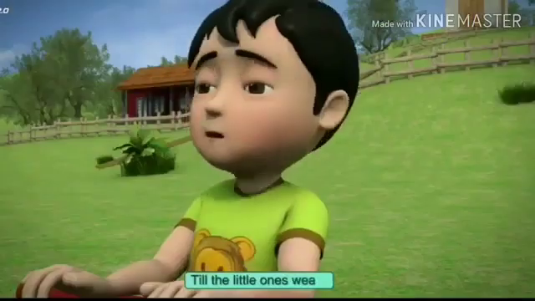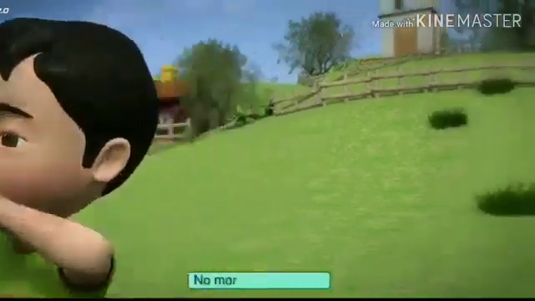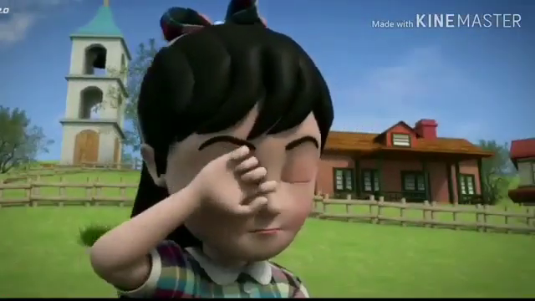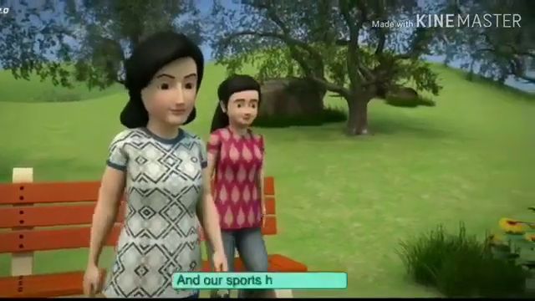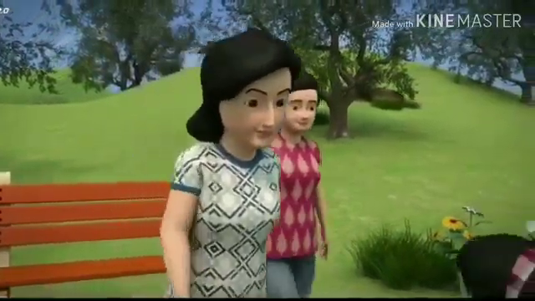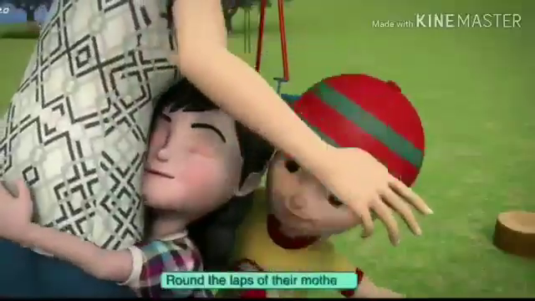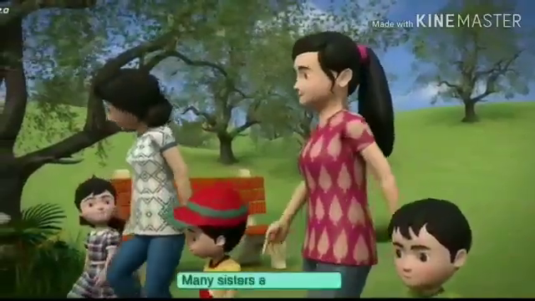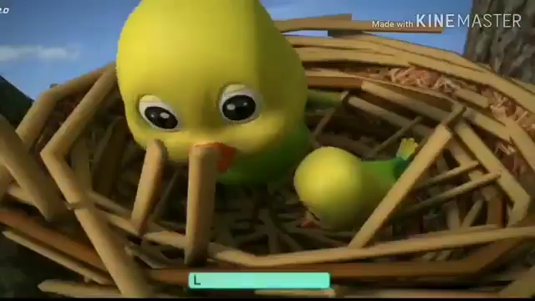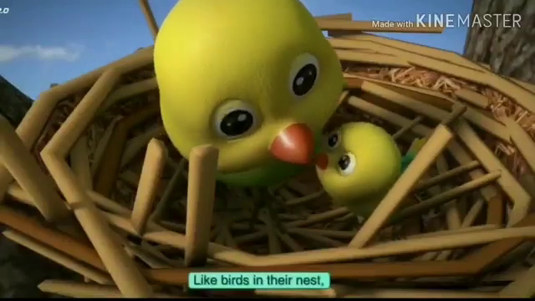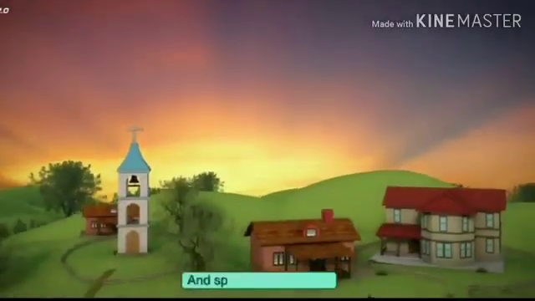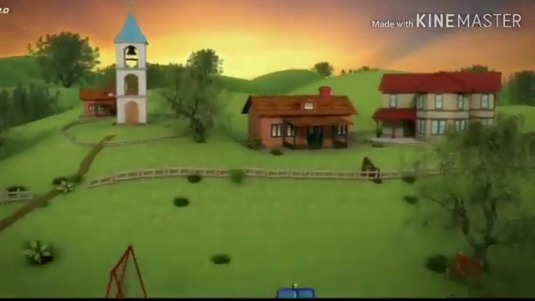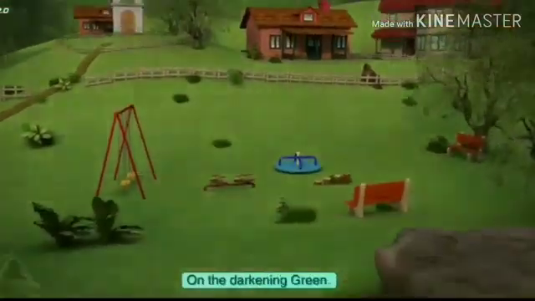Till the little ones weary no more can be merry, the sun does descend, and our sports have an end. Round the laps of their mothers, many sisters and brothers, like birds in their nest, are ready for rest, and sport no more seen on the darkening green.